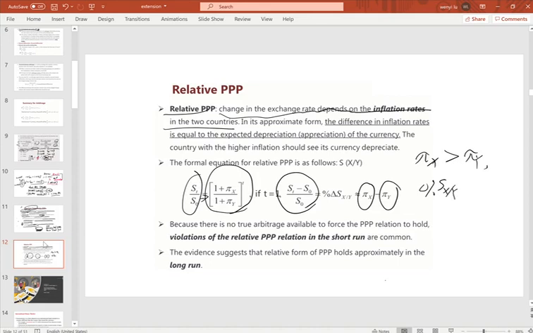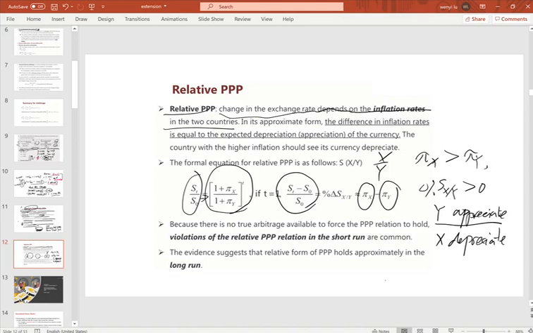That means Y will appreciate, because our exchange rate is in the form X over Y. So Y appreciates and X depreciates. I think this makes sense.